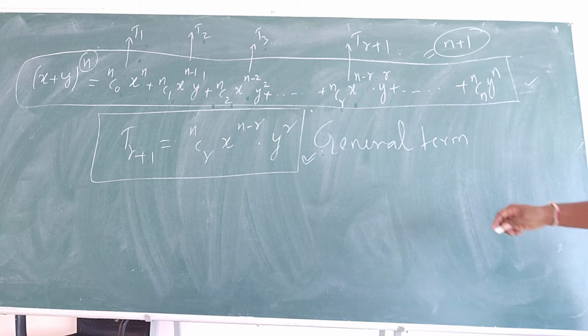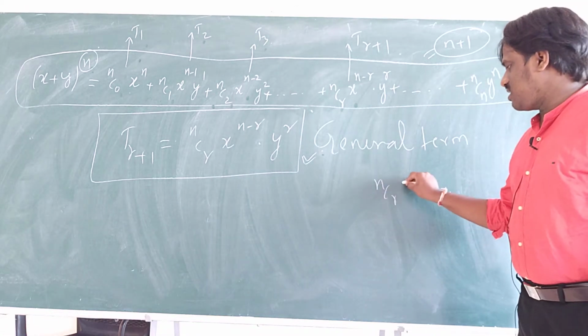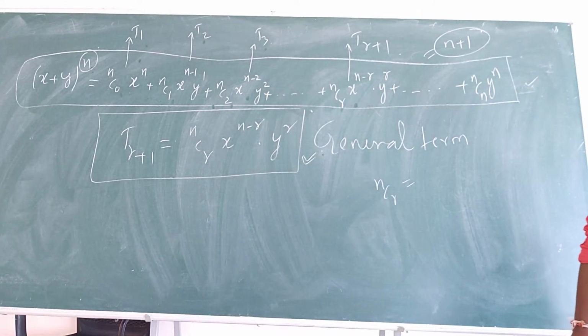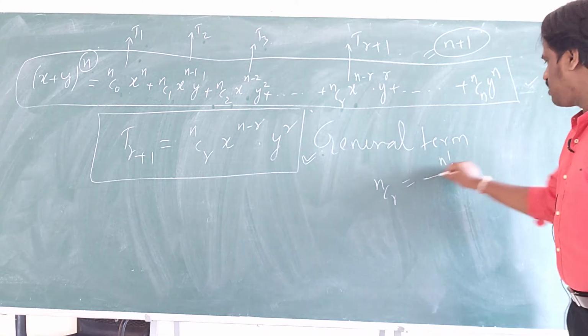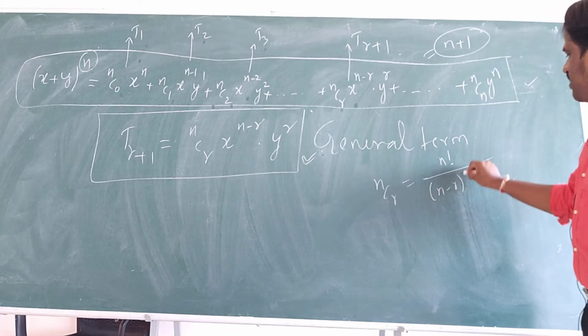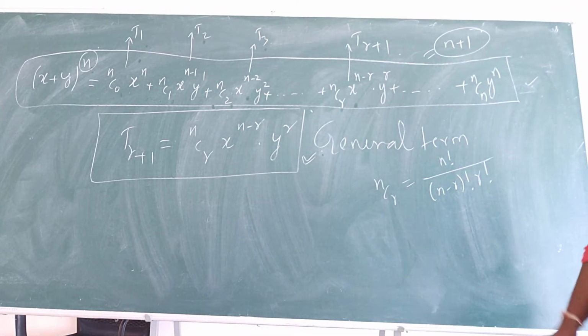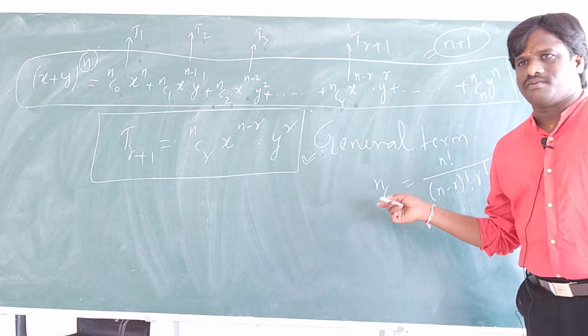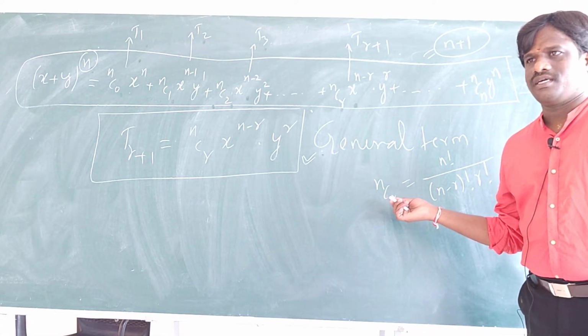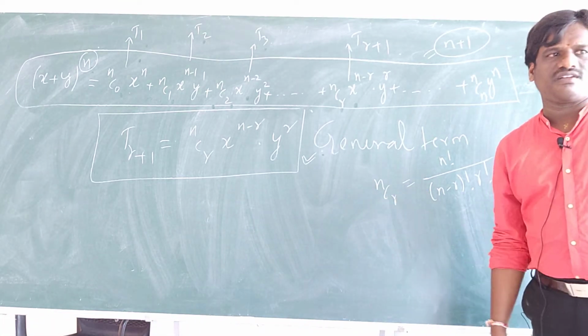Is it okay? What is the nCr formula? n factorial by n minus r factorial into r factorial. So nCr is equal to n factorial by n minus r factorial into r factorial.